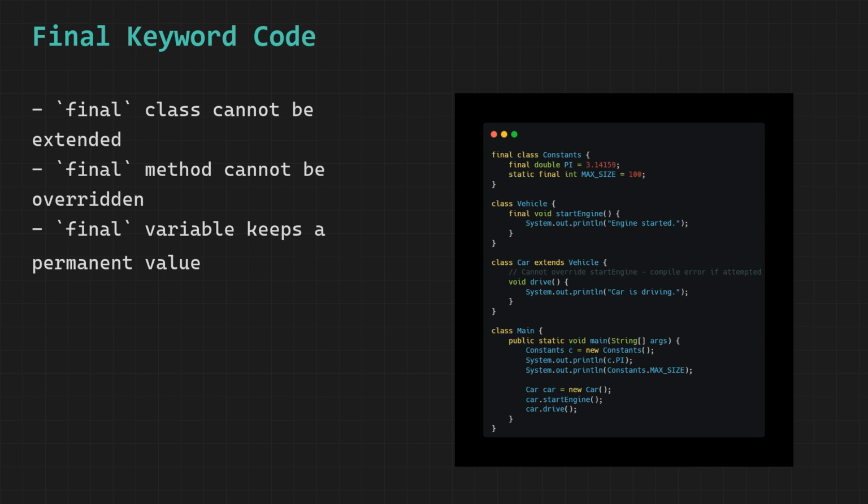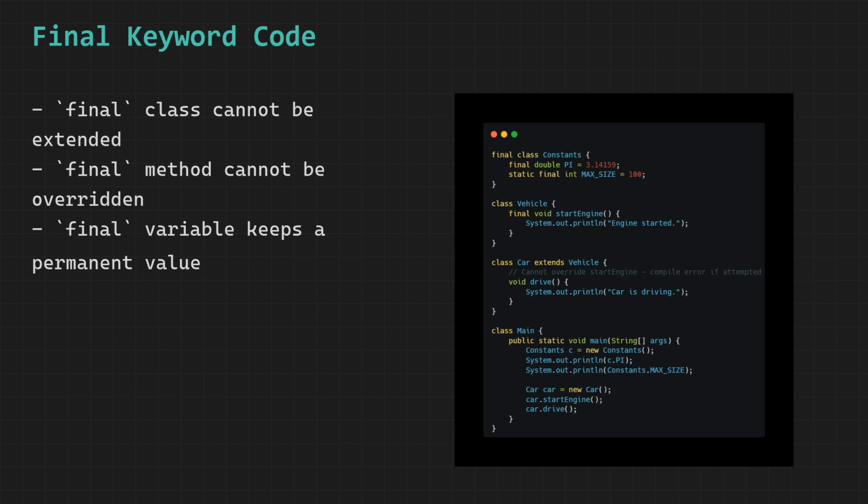Next we have the Vehicle class. Vehicle has a method called startEngine marked as final. This means no child class can ever override startEngine. The logic inside it is locked permanently.